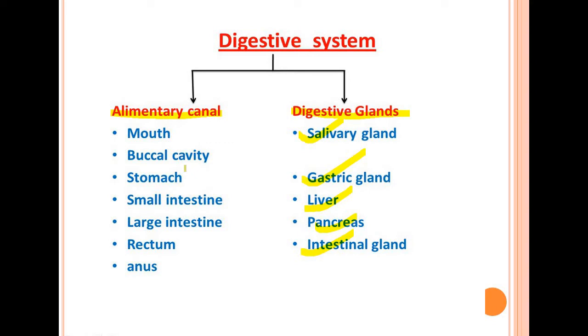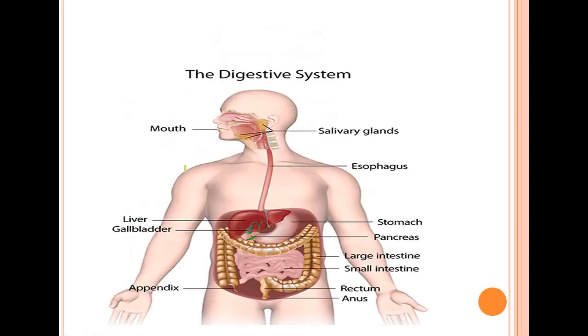Okay, so as we have seen the mind map of the different organs and the accessory glands involved in the digestive system, we will see their position in the human body. As everybody knows, the mouth is present here. The salivary gland is also present in the buccal cavity at the back side of the mouth, and it secretes saliva. After that, this is the long muscular tube, the esophagus, that is going down into the stomach. Here is the stomach, which is also one of the main organs involved in digestion.